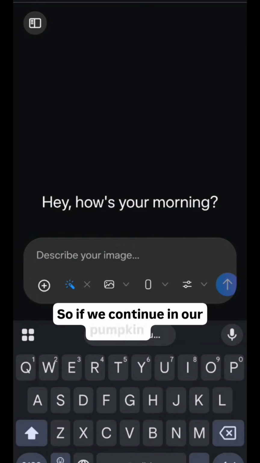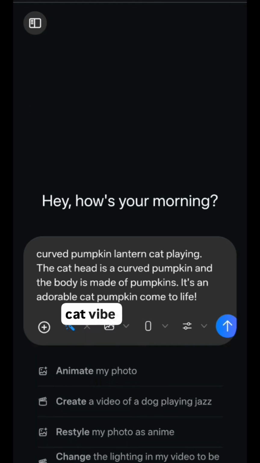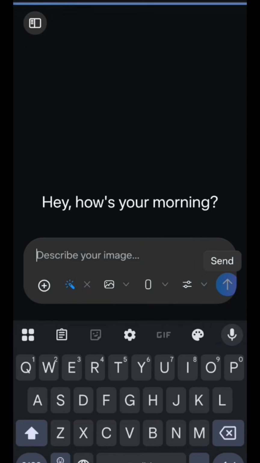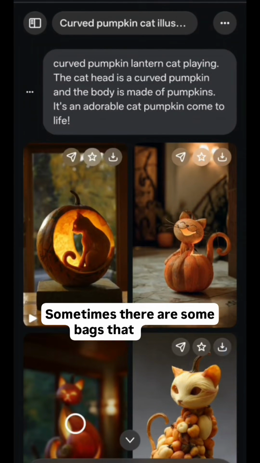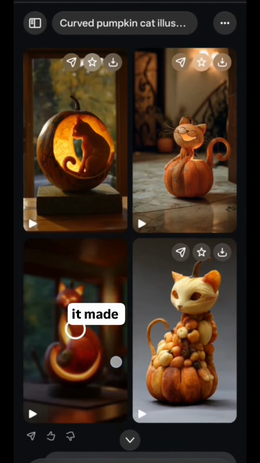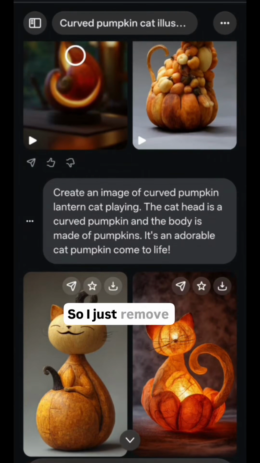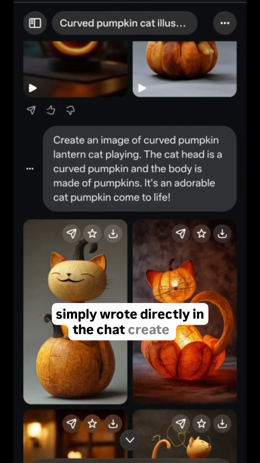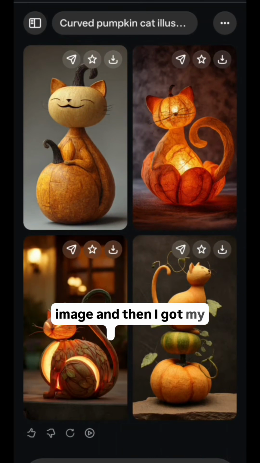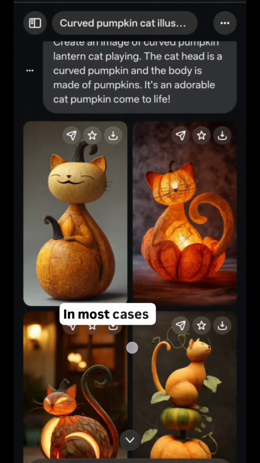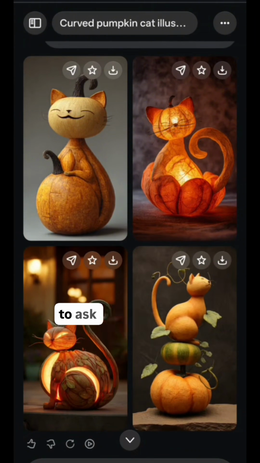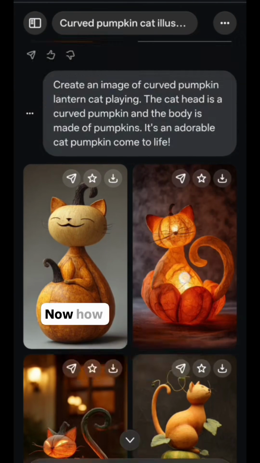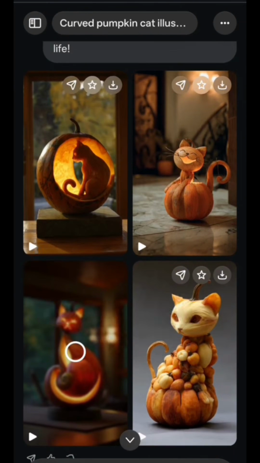So if we continue in our pumpkin and cat vibe, let's try this prompt. Sometimes there are some bugs. As you can see, I tried to make an image and it made me a video. So I just removed the create and I simply wrote directly in the chat, create an image. And then I got my image. In most cases with AI, you usually just need to ask again or ask it in a little different way to get what you want. Now, how cute are those, by the way?